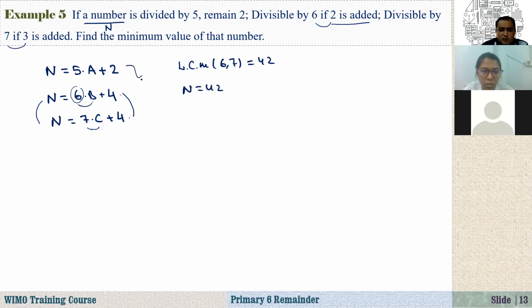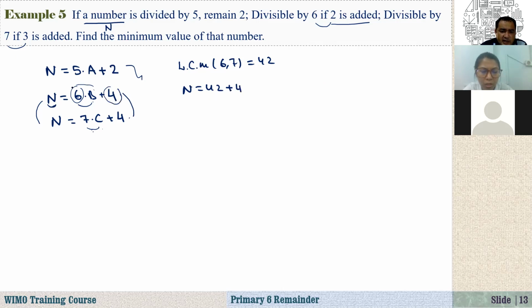Now, if you substitute in the first one, 42 divided by 5, I can write it as 5 times 8 plus 2. No, no, sorry. This common multiple is 42, so the number should be 42 plus 4, because here we have 4.